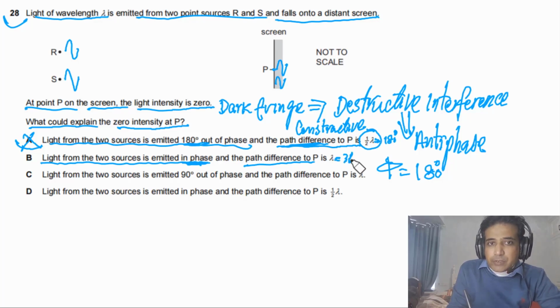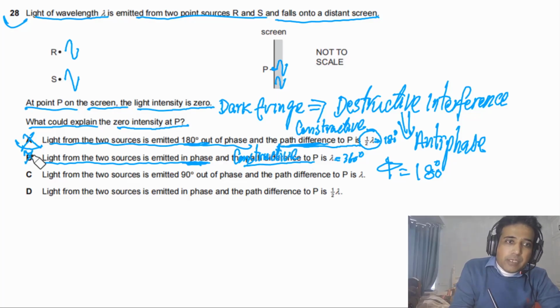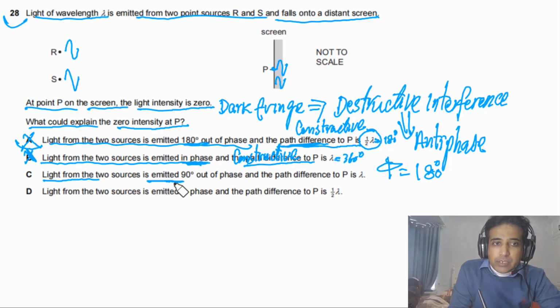It means phase difference is equal to 360 degrees. So when they reach this point, again they will be in phase. So this is also constructive interference. It means option B is also not possible answer. So this is incorrect.